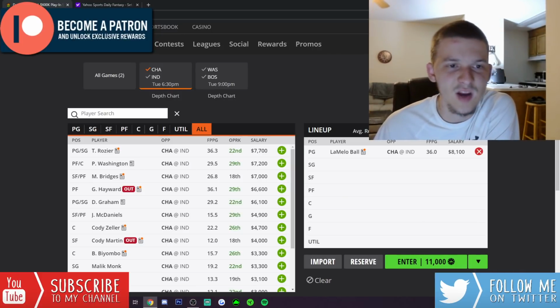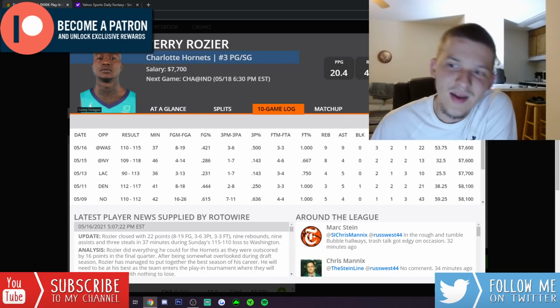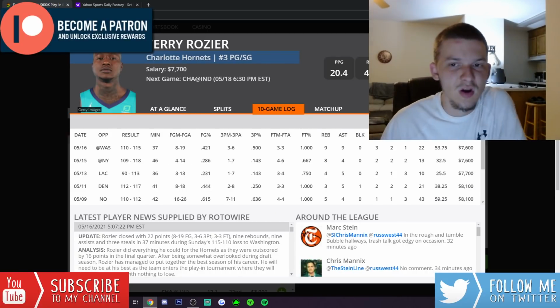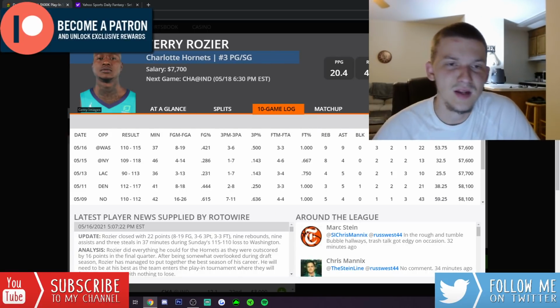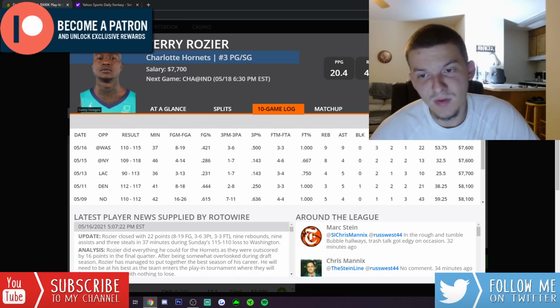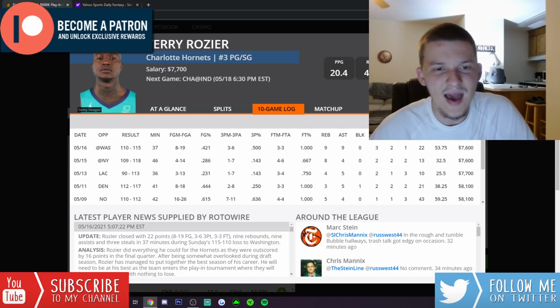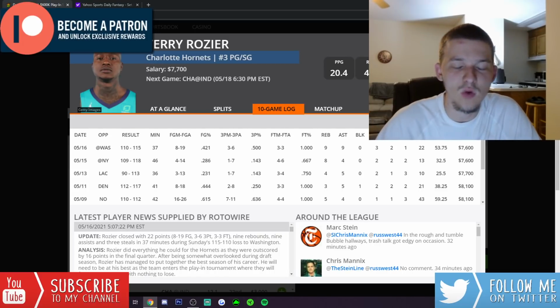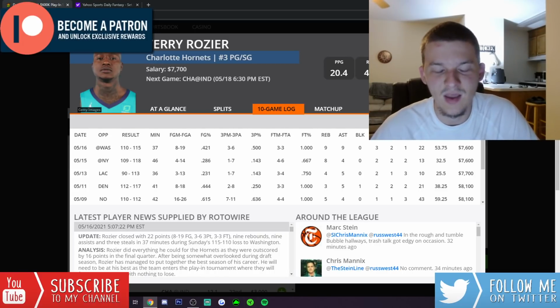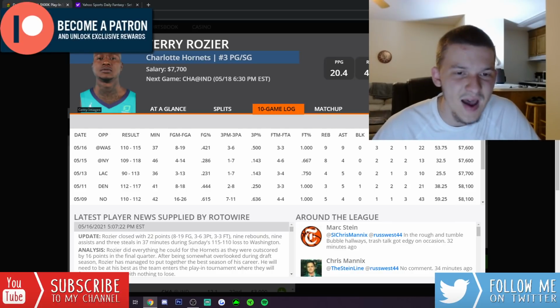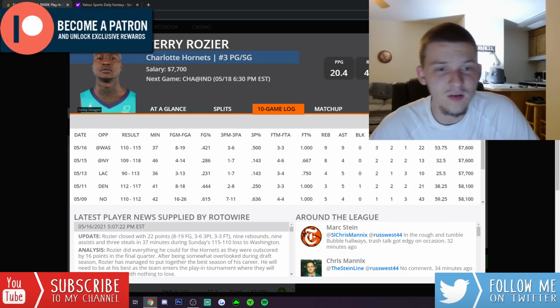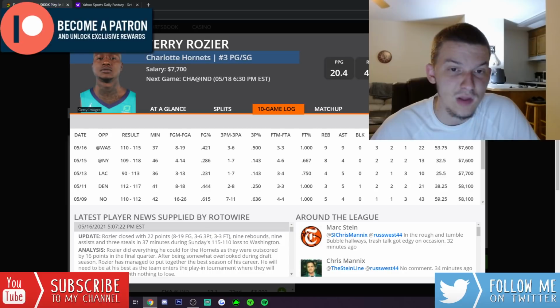For cheaper, you do have Terry Rozier at $7,700. Don't mind Rozier. We know Rozier is a little bit more scoring dependent than a guy like LaMelo, but he has been chipping in with peripherals lately. He did get 9 rebounds and 9 assists last game against Washington. I expect the minutes to be higher for Rozier. Rozier is probably going to play close to 40 minutes, whereas LaMelo might only play 35, 36 at the most. But I still definitely have interest in Rozier. Straight up, I'd prefer LaMelo, but Rozier is for sure in play on the slate.